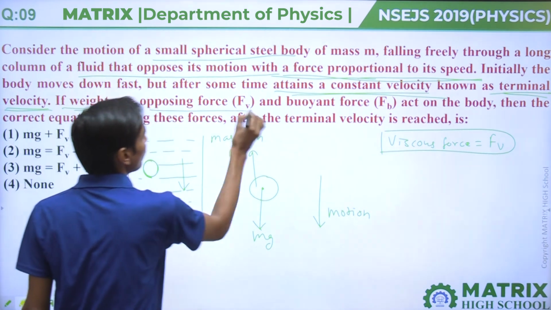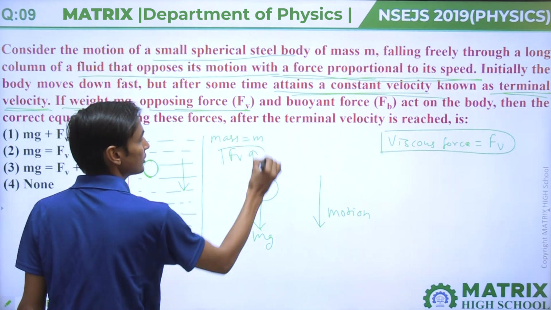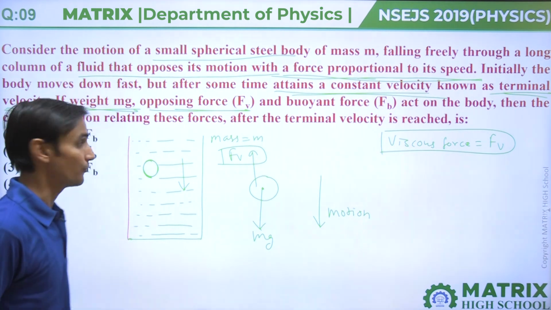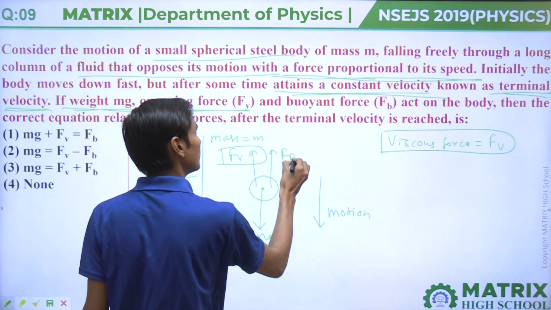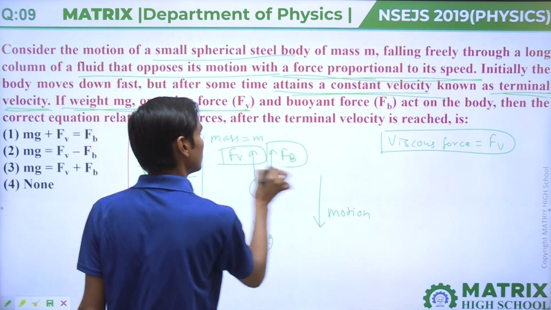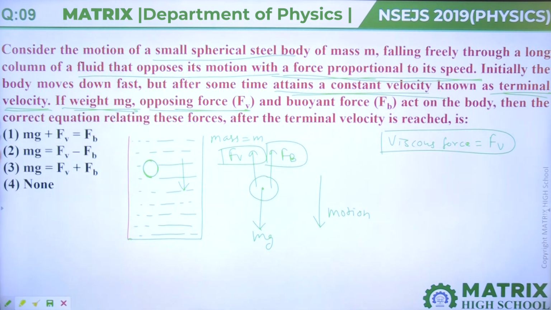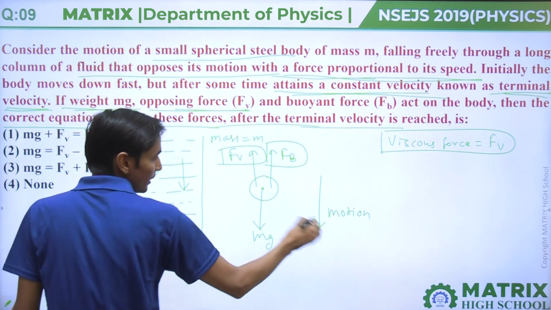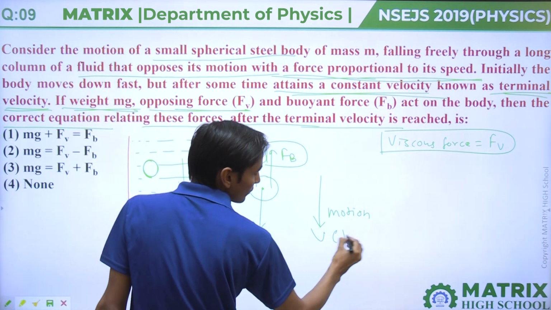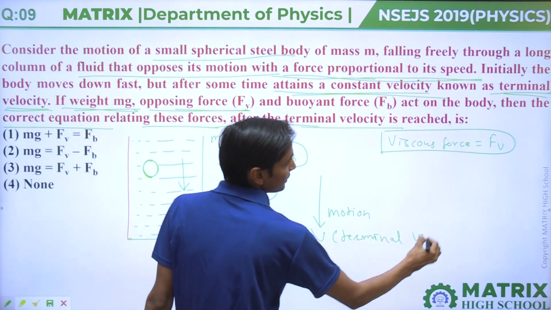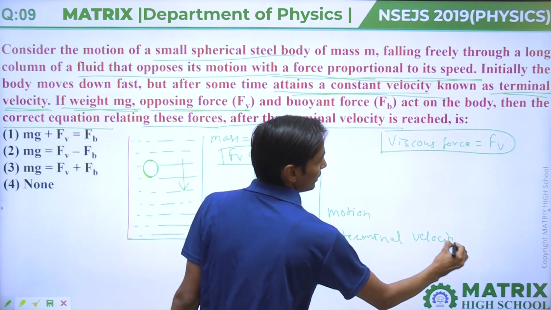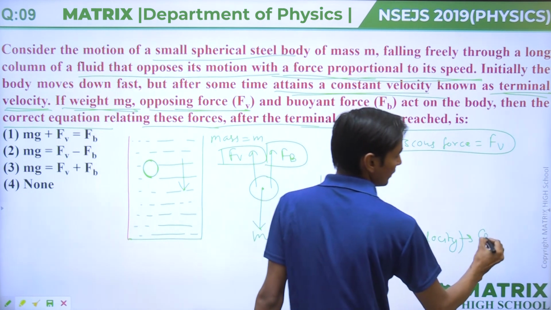The opposing force is the viscous force Fv, and the buoyant force always acts upward. Now we find the correct equation at terminal velocity. In the question it is said that terminal velocity is a constant velocity.